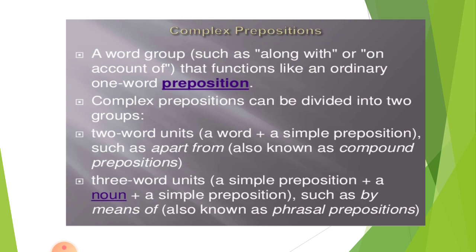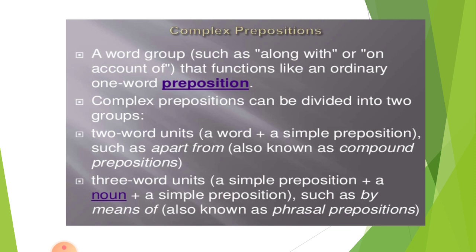Now, what is the next category of prepositions? That is complex prepositions. Now, what are these complex prepositions? A word group such as along with or on account of that functions like an ordinary one word preposition. A group of words which consist of prepositions also is known as a complex preposition. Now they can also be of two words or three words. Complex prepositions can be divided into two groups.